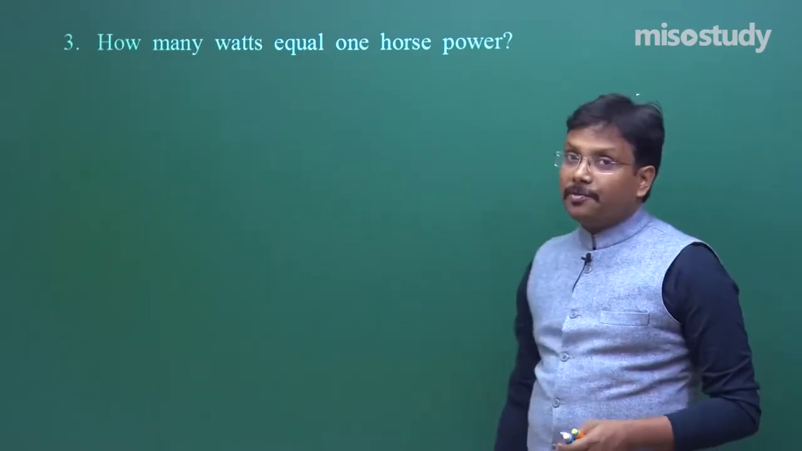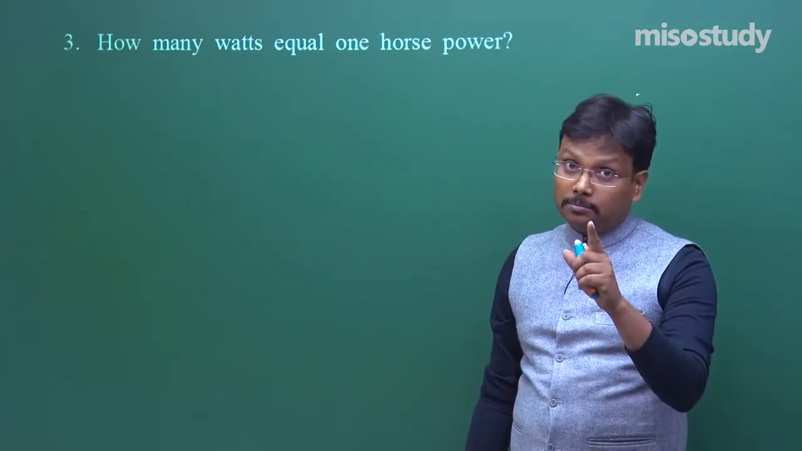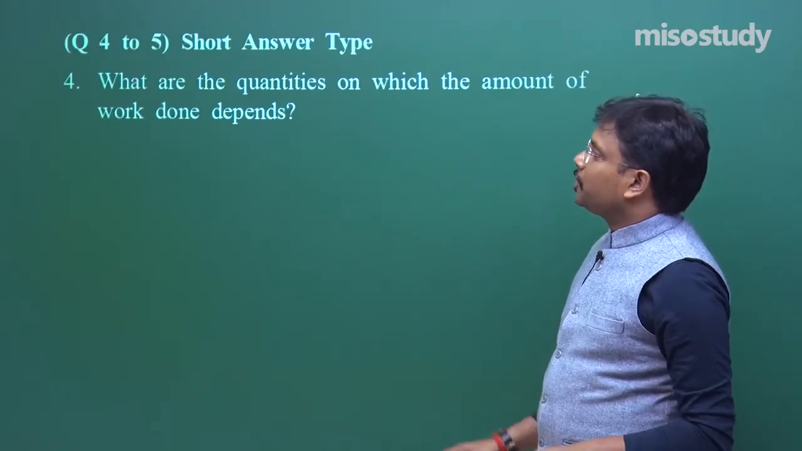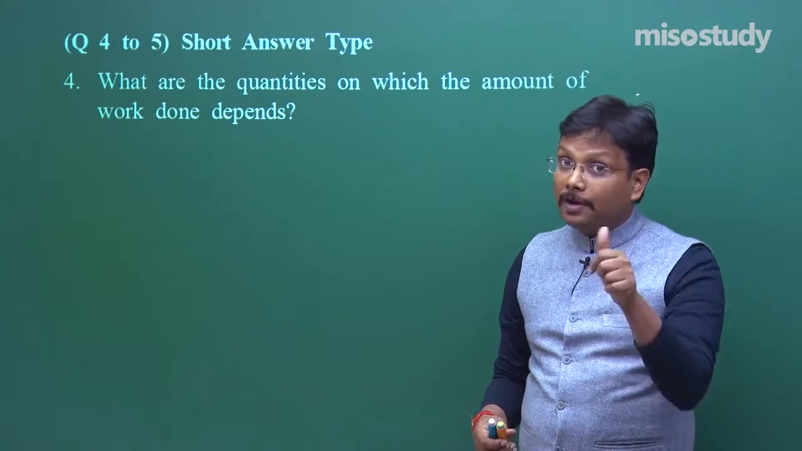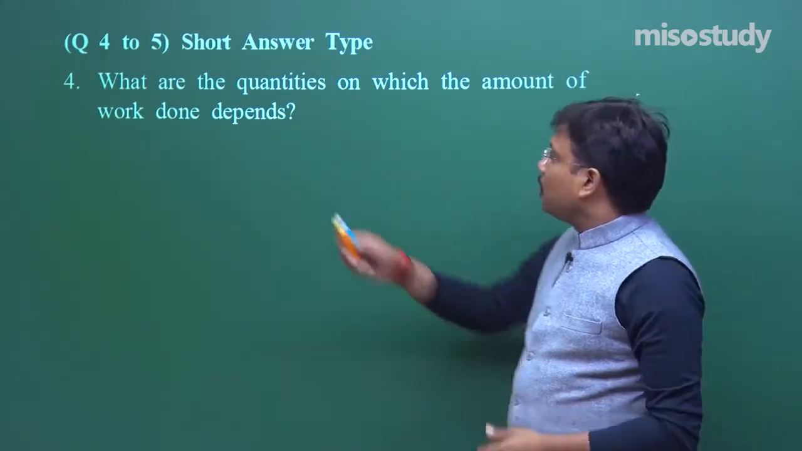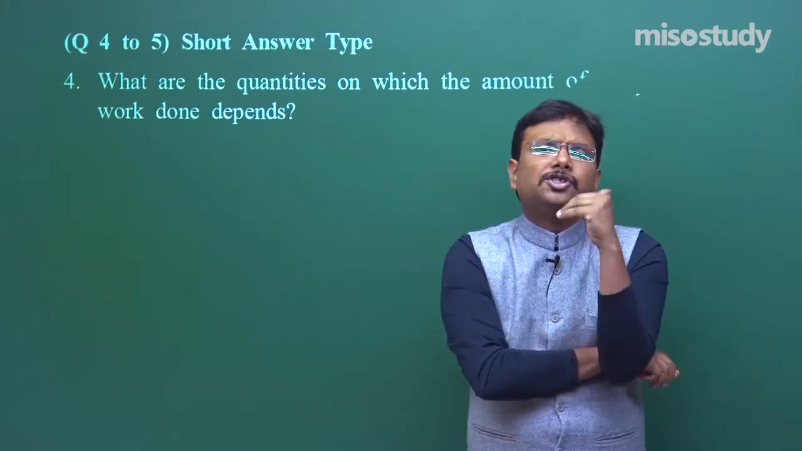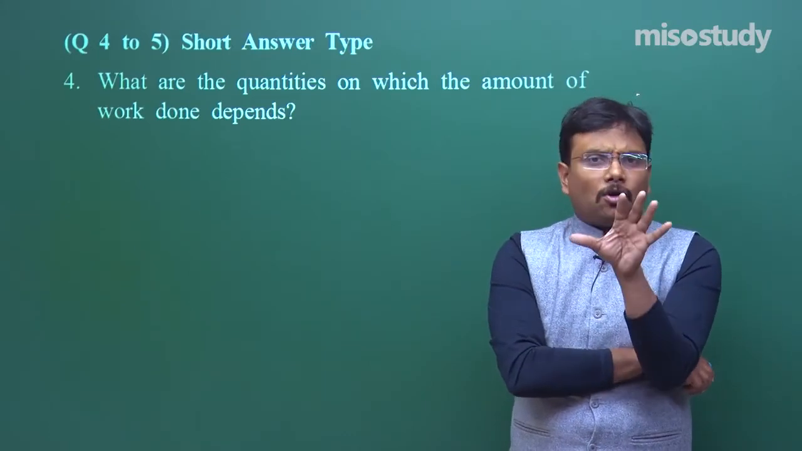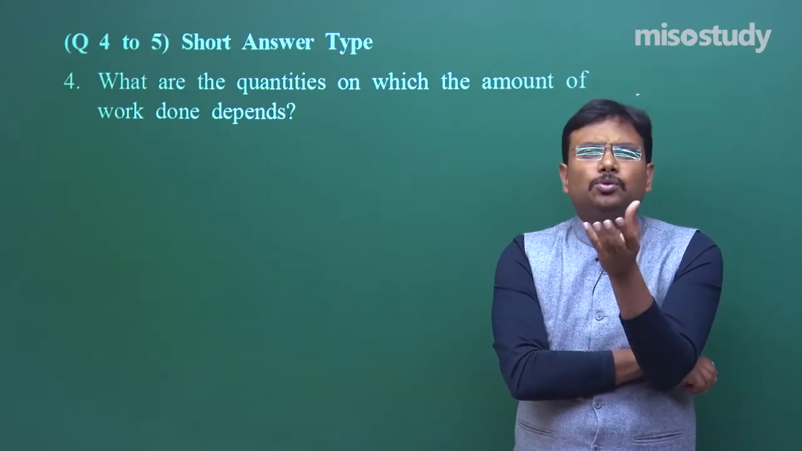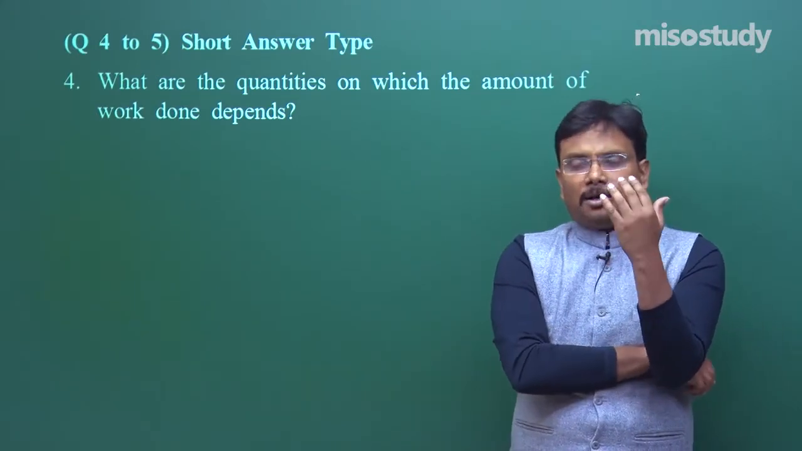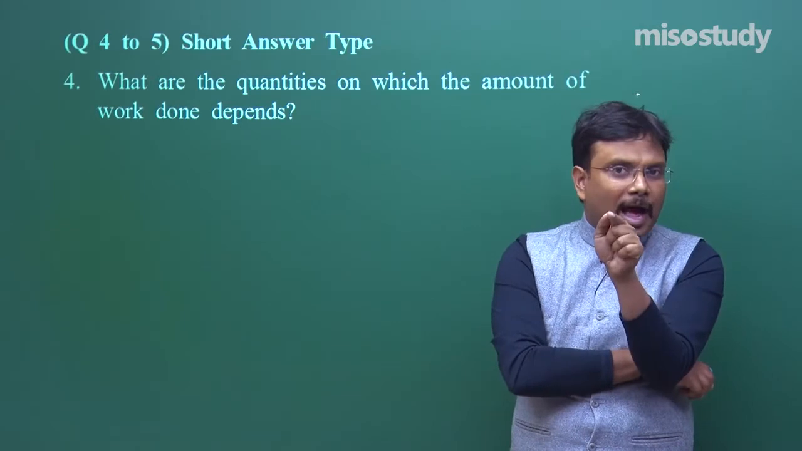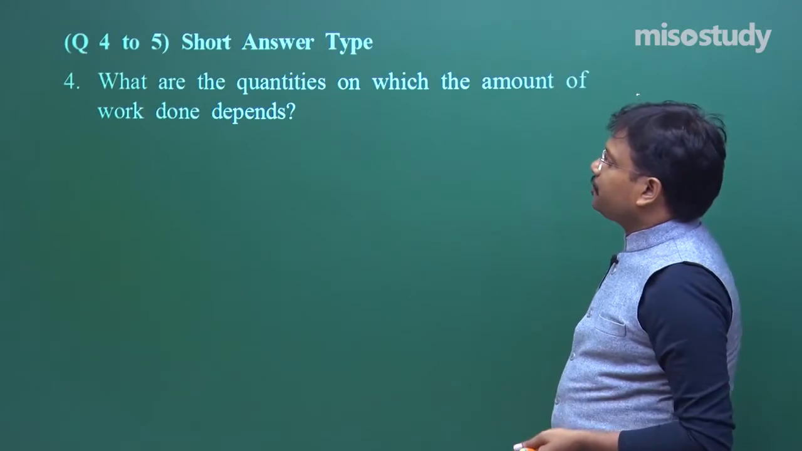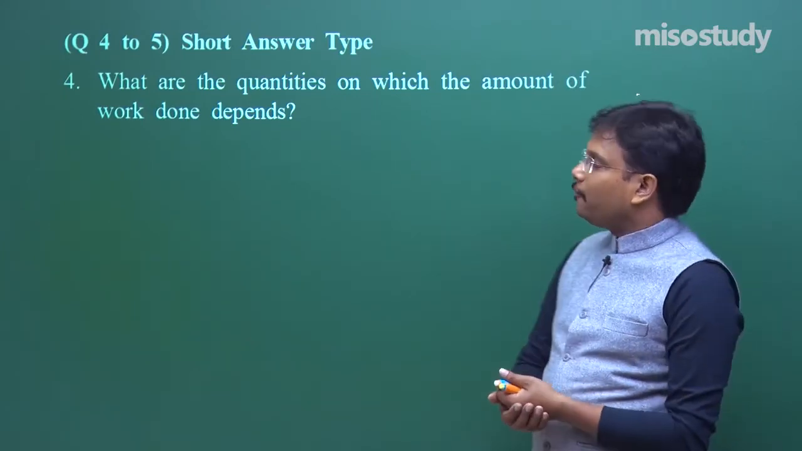So these 3 questions were in the category of very short, for 1 mark. Then comes the category of questions 4 and 5, 2 questions, and the category is short answer type. Now the basic difference between short answer and very short is, short answer is generally for 2 marks, and in short answer you have to mention at least 2-3 lines. Fine. In very short, you just have to mention exactly the question's answer, that's it.